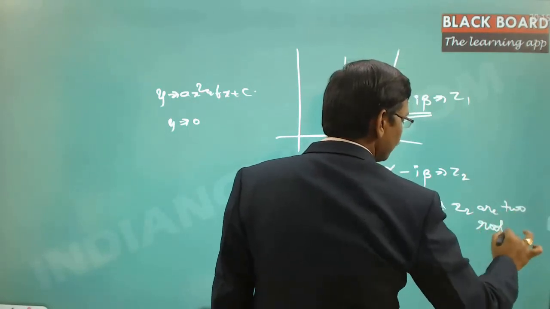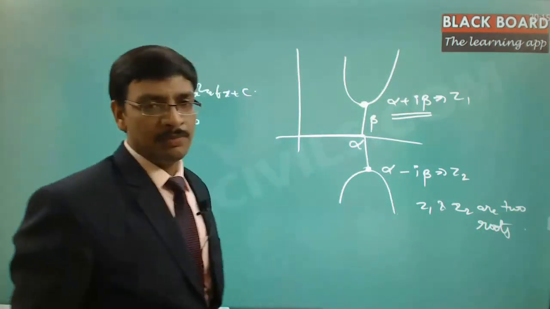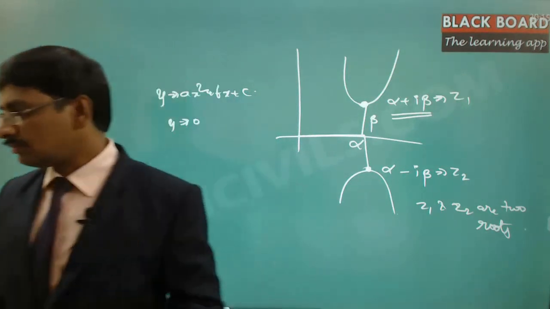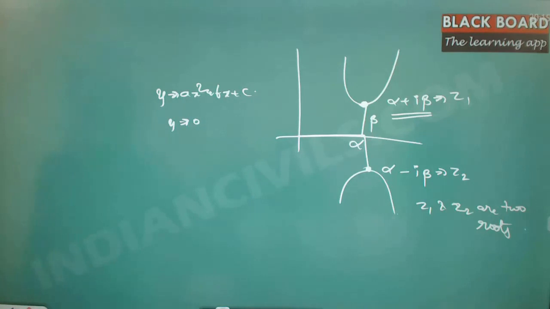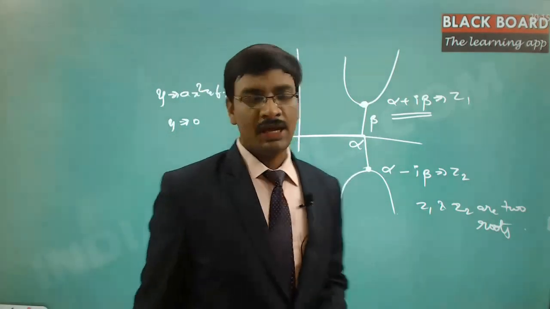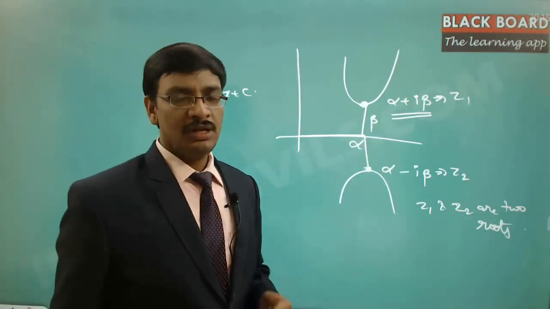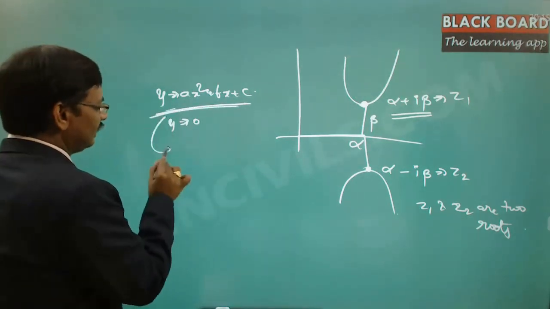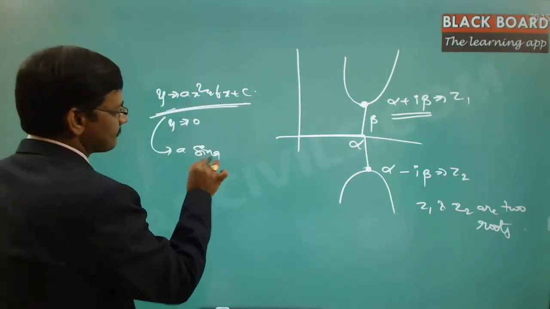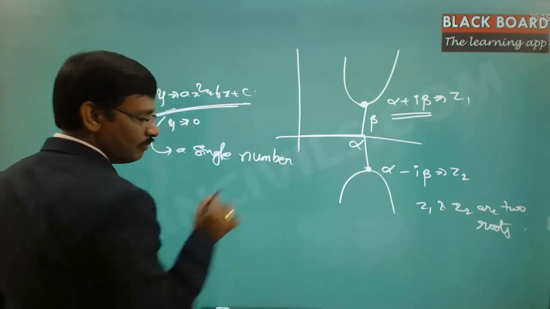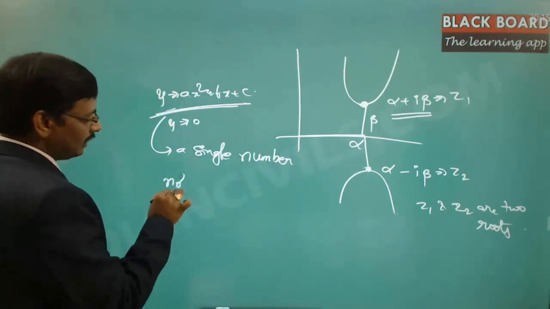Now here we were talking about two different roots because for the solution you are expecting two different values. Is the voice clear? For the solution you are expecting two different values. Hence there are two different roots. Now here, whenever we want to find the solution, a single number, you are expecting a single number, but not on the real line.